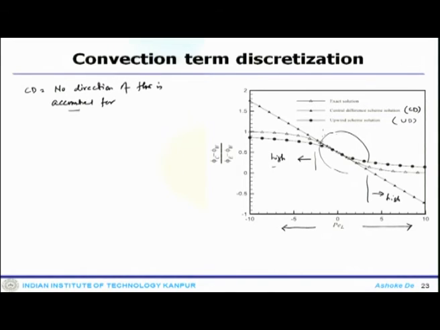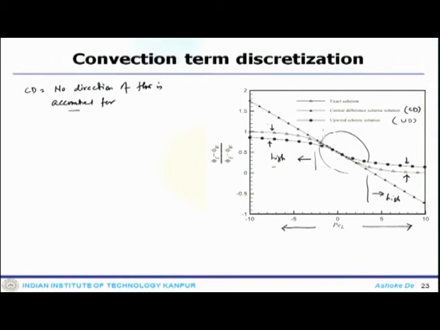But in the upwind scheme, due to that accounting, it provides a proper trend, but at the same time the upwind scheme is also not accurate. There are some differences at the high Peclet number zone, and this is expected.